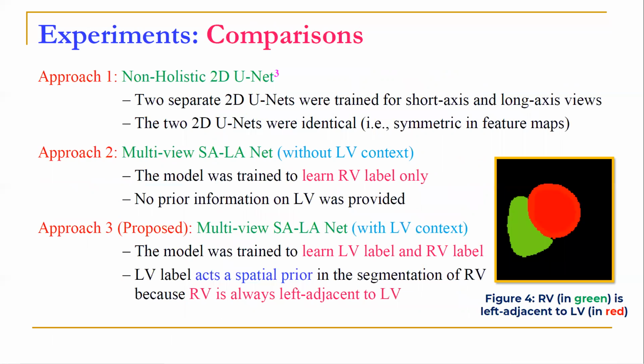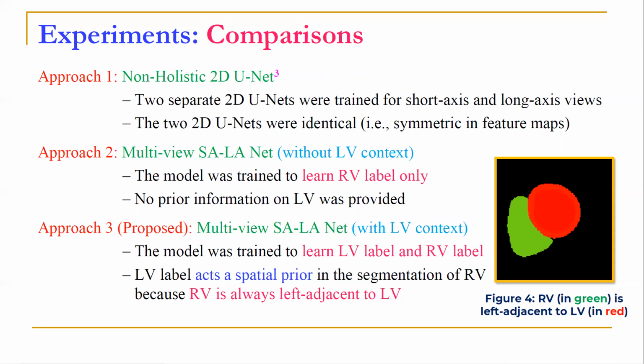To establish the efficacy of the proposed approach, we performed the following experiments. In approach 1, we trained a non-holistic 2D U-Net for segmentation of the right ventricle. Two separate 2D U-Nets were trained, one for the short axis view and the other for the long axis view. These two U-Nets are identical in the number of feature maps.